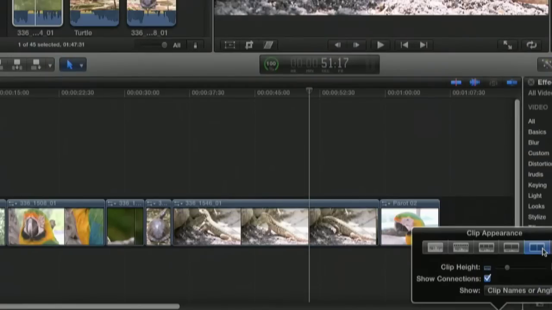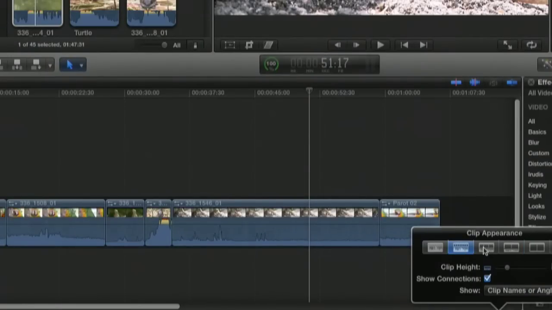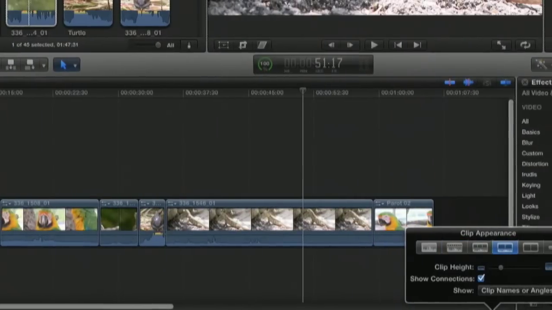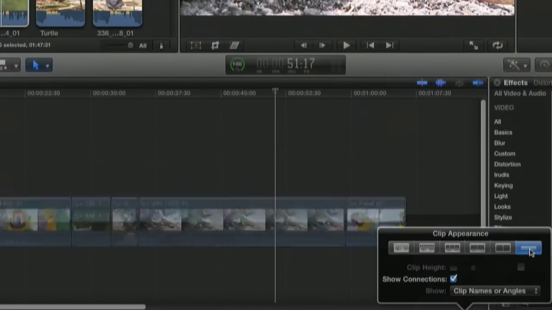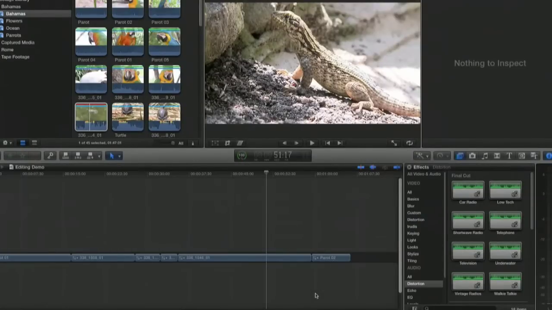So you can see the thumbnails or icons, or you can see audio only, and then the thumbnails and the audio waveforms in different sizes. And if you choose this one on the very end, then what you actually get to see is all the clips without audio or video being defined. So they're just represented as blocks.